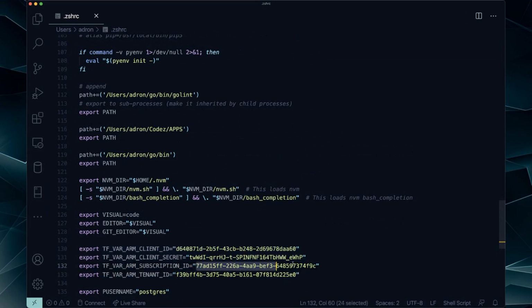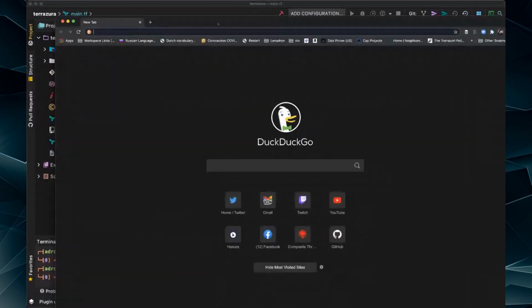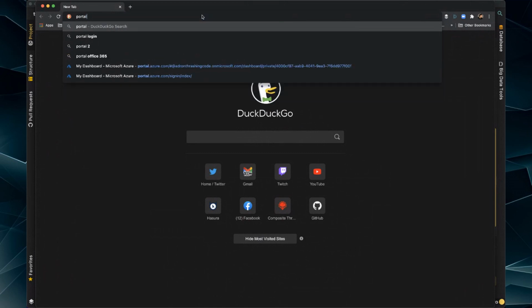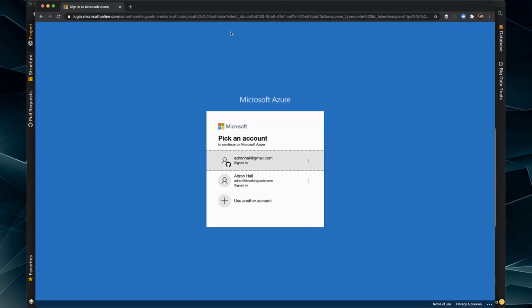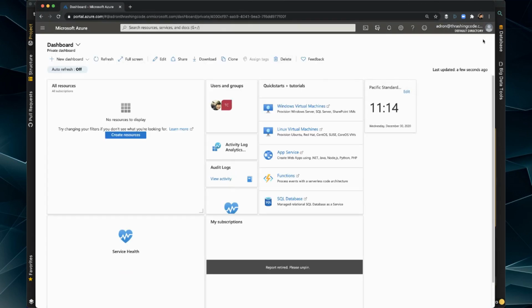So my subscription ID is this. Let's go look that up. So that's all my secrets. I'm going to have to change them now. But this is the way that you would want to troubleshoot your portal stuff. Portal, Azure, whatever. Let's go in here. This is the one that it should log in and work with.